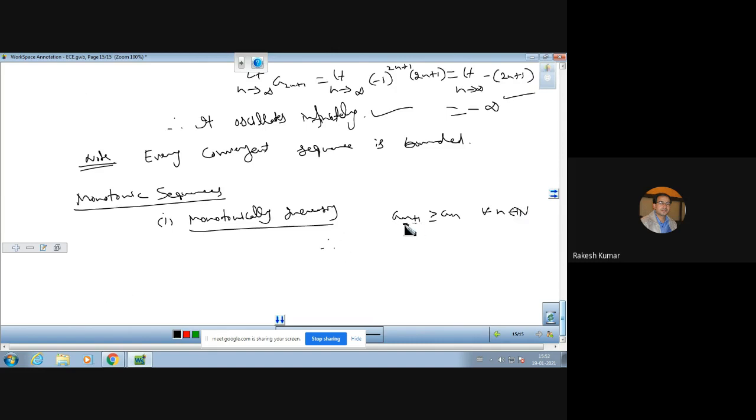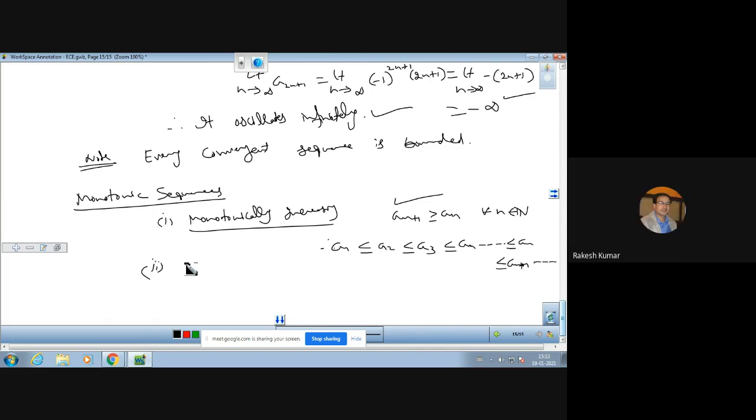What does it mean? It means a1 is less than or equal to a2, clearly the (n+1)th term n-th term से बड़ा है, so that is less than or equal to a3, less than or equal to a4, and less than or equal to a_n, less than or equal to a_(n+1), and so on. So the sequence is monotonically increasing. Corresponding terms are increasing. a1 से a2 बड़ा, a2 से a3 बड़ा, and greater than or equal to means बीच में terms कुछ same हो सकती हैं.